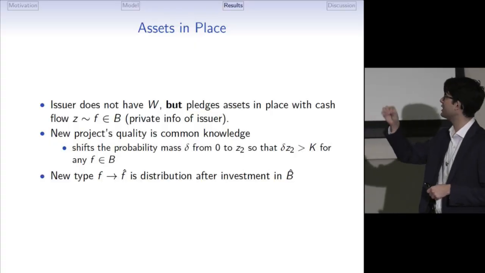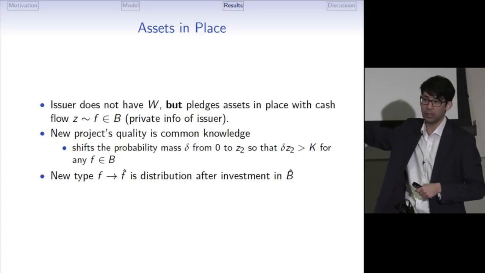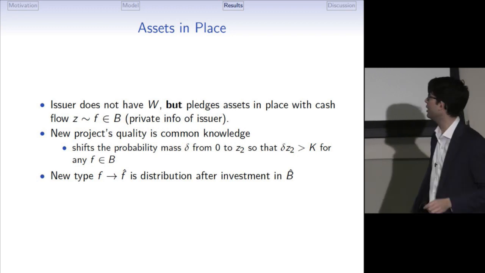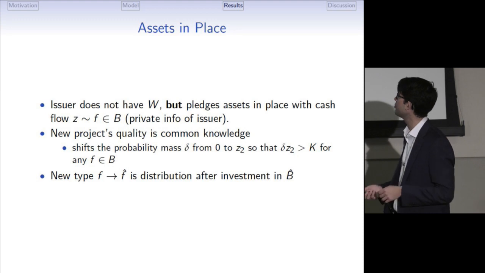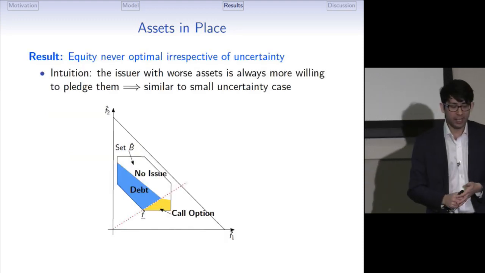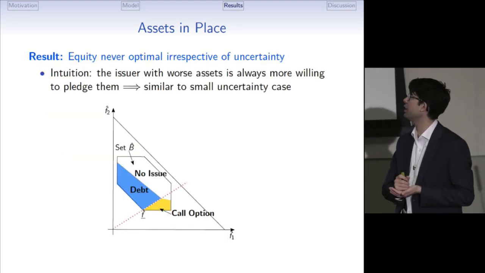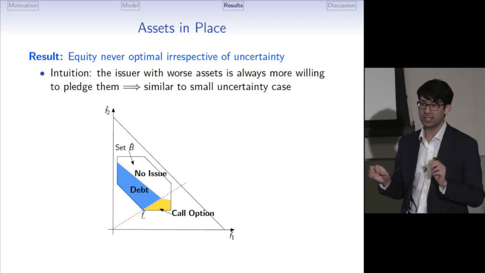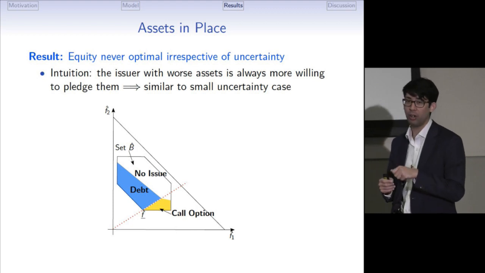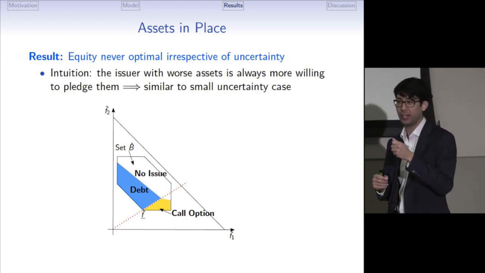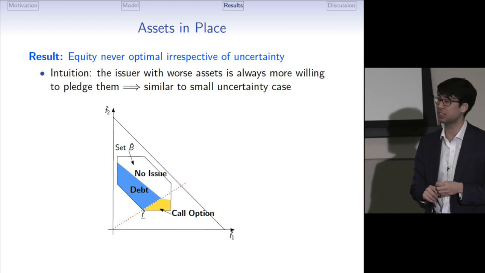Now the new project's quality is common knowledge, however, and what it does is basically for every distribution it shifts probability mass from 0 to Z2. So it makes it unambiguously good, and the NPV from this project does not depend on the distribution. So what we have is that equity is never optimal irrespective of uncertainty, and if you make a similar condition as MLRP ordering of the actual distribution and the worst case justifiable model, you get that that is an optimal security.